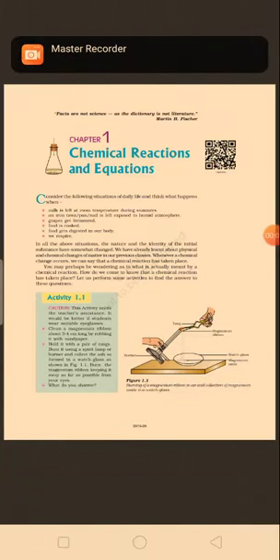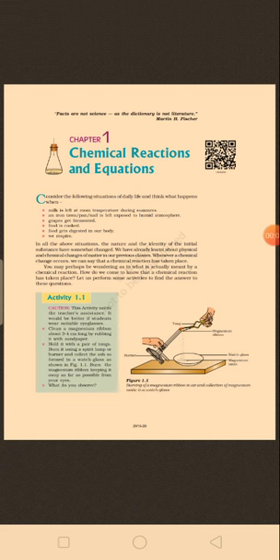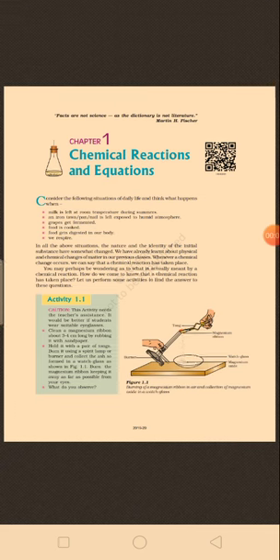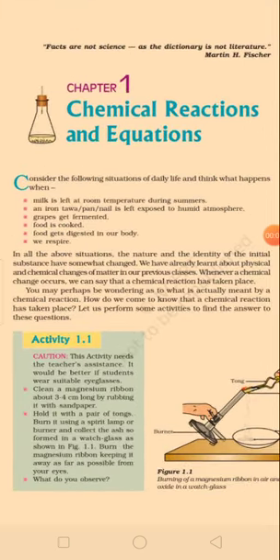So today we are going to start our chapter, Chemical Reactions and Equations. What are chemical reactions? The definition of a chemical reaction is a process in which new substances with new properties are formed from one or more substances. Clear? So a chemical process in which new substances are formed and their properties are different, new, and they form from one or more substances. That is called a chemical reaction.